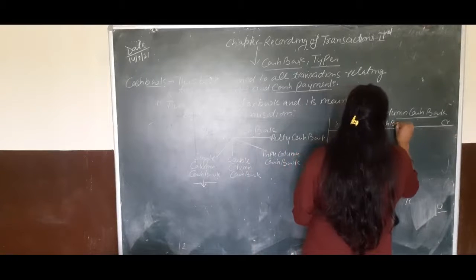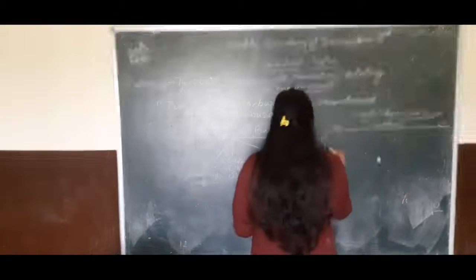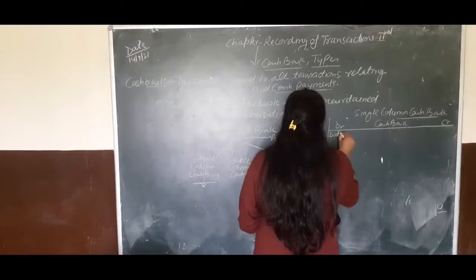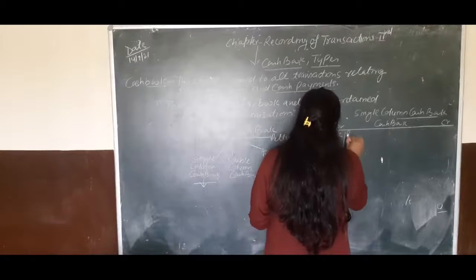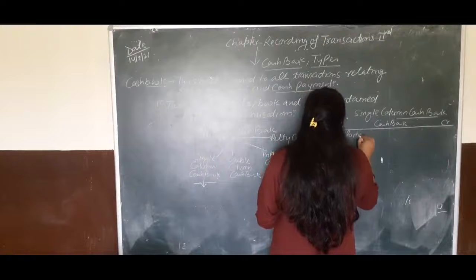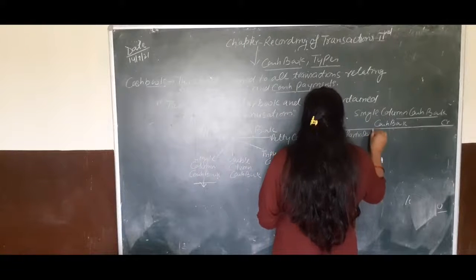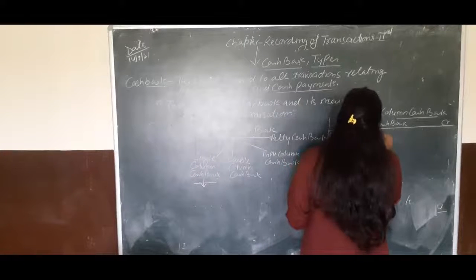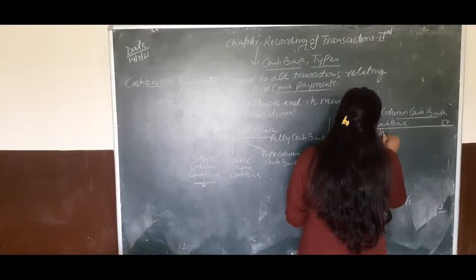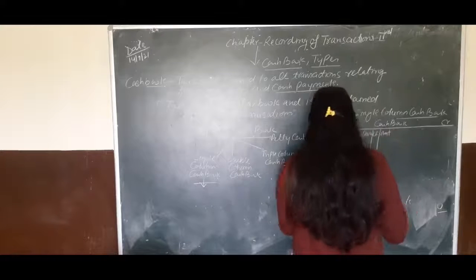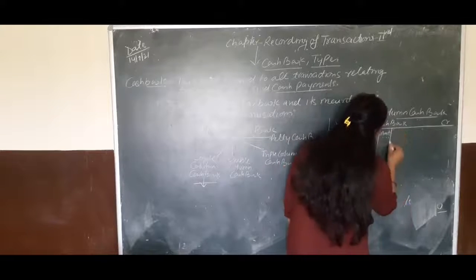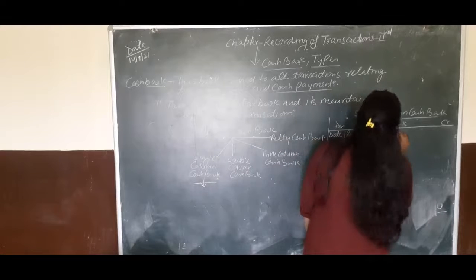First we will write the name, cash book. The first column will be used for date, second, particulars, next, LF (ledger folio), and next is amount. We will use the same format on the credit side.